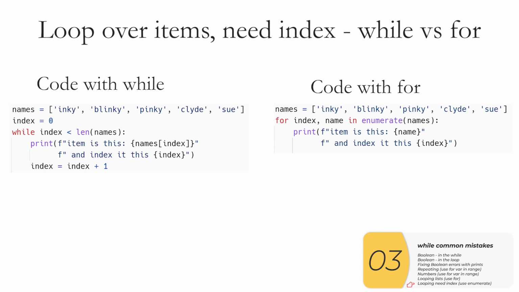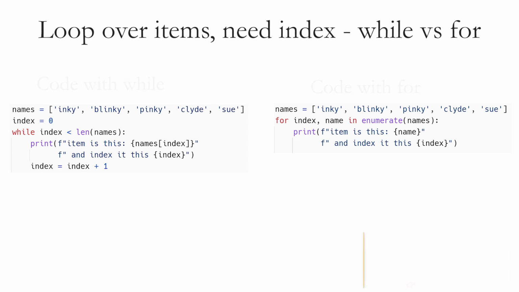And finally, you might say, well, Dr. Wu, what if I need the particular item, or what if I need the index that I'm on? In that case, Python has something called enumerate, which will give you the index that you're on. There is no reason to use a while, which will lead us down the road of many potential mistakes.